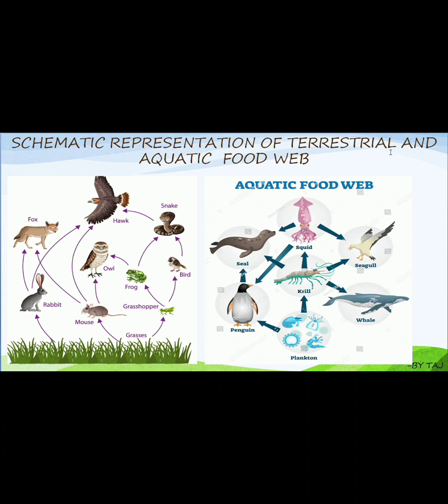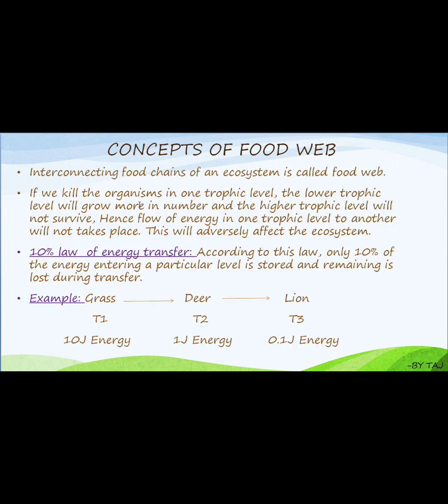So this is a schematic representation of a terrestrial and aquatic food web. Previously we learnt about the food chain, now it is the food web. If something kills the organisms in one trophic level, the lower trophic level will grow more in number and the higher trophic level will not survive. Hence the flow of energy from one trophic level to another will not take place. This will adversely affect the ecosystem.